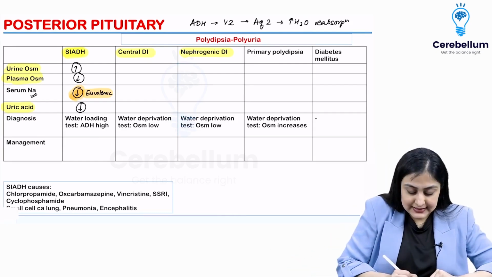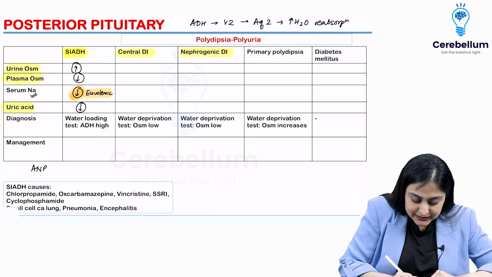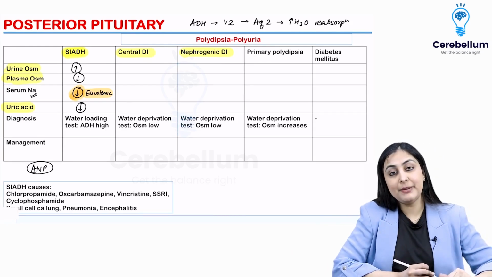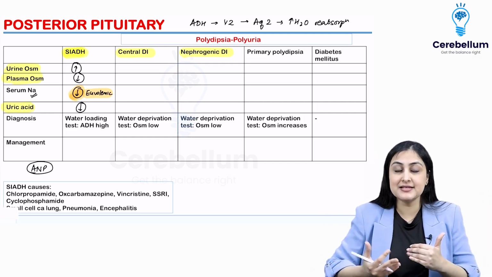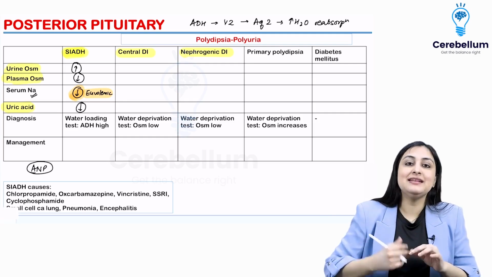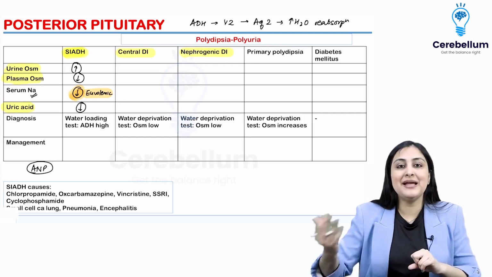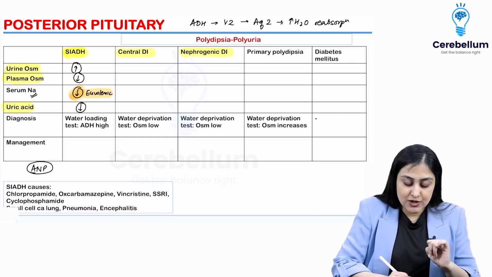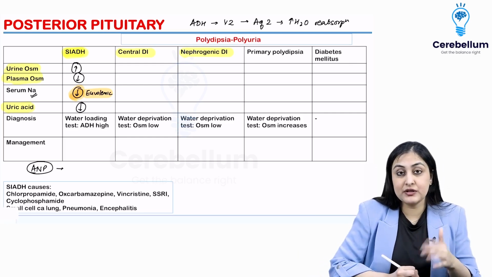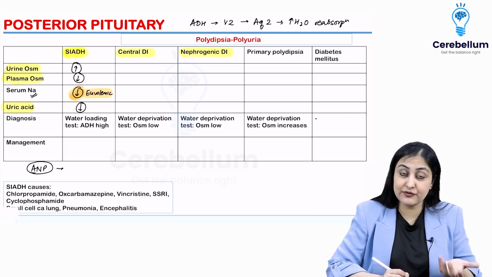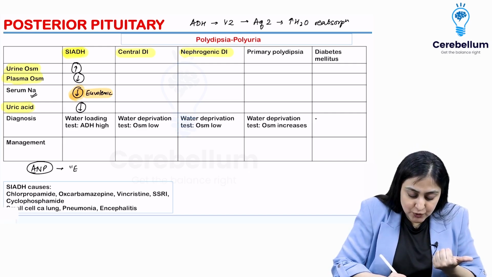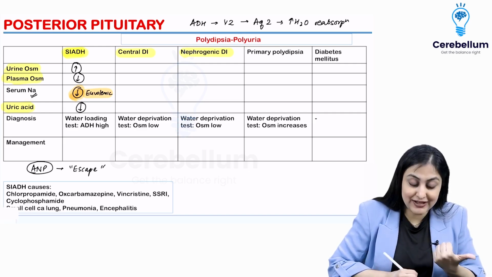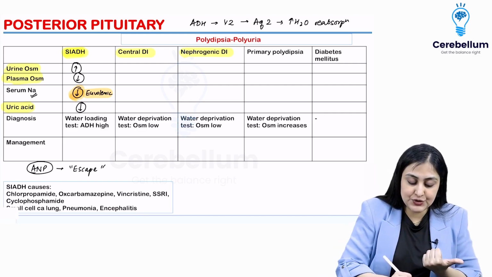It releases an agent which is ANP. Atrial natriuretic peptide responds to the expansion in the right atrium, and it is a natriuretic compound, and it makes the body lose a lot of water. Because of the urine getting lost because of ANP, we will not have any edema. So this is known as the escape because of ANP, and that is why it is euvolemic.